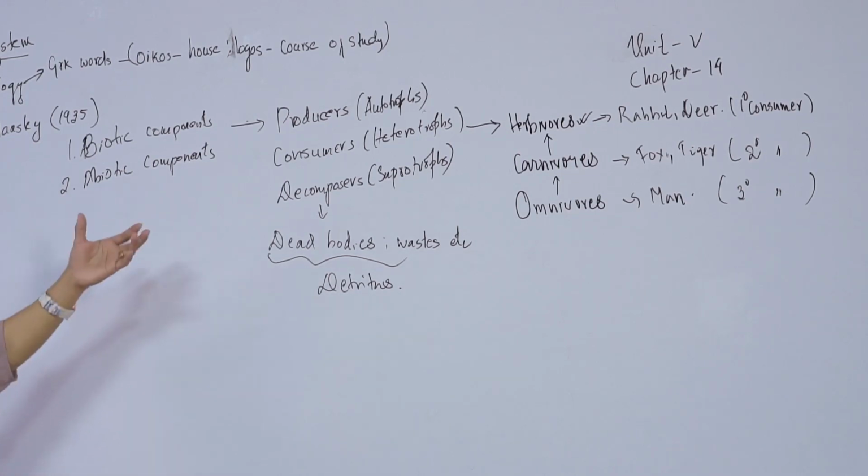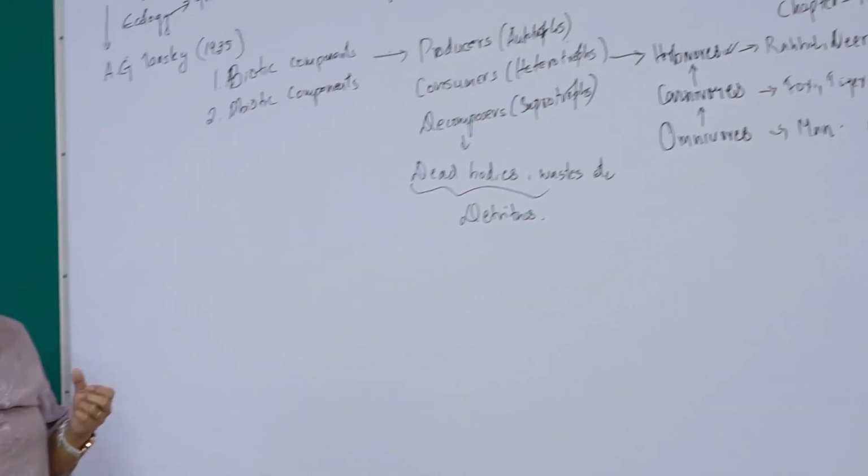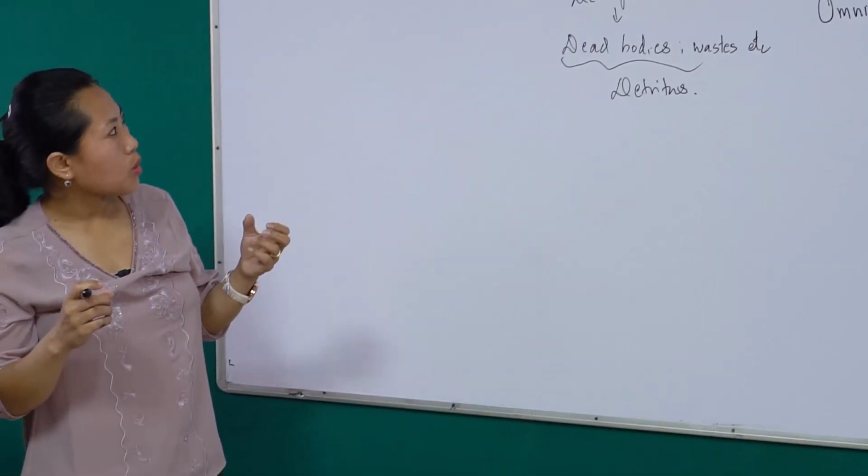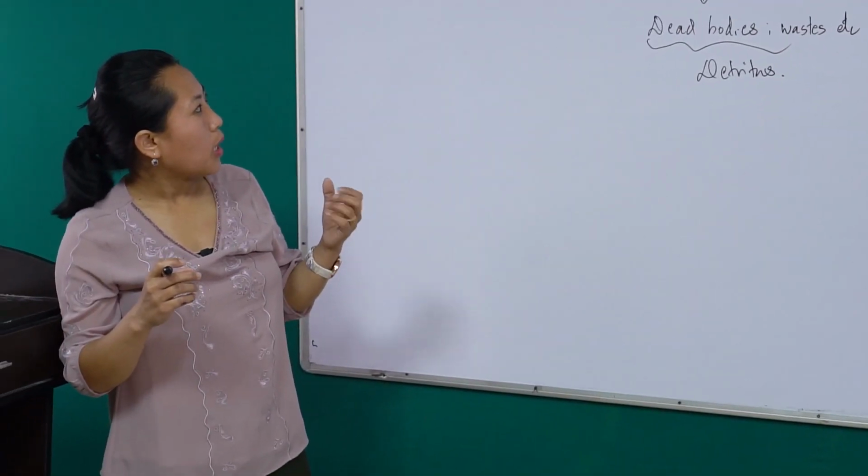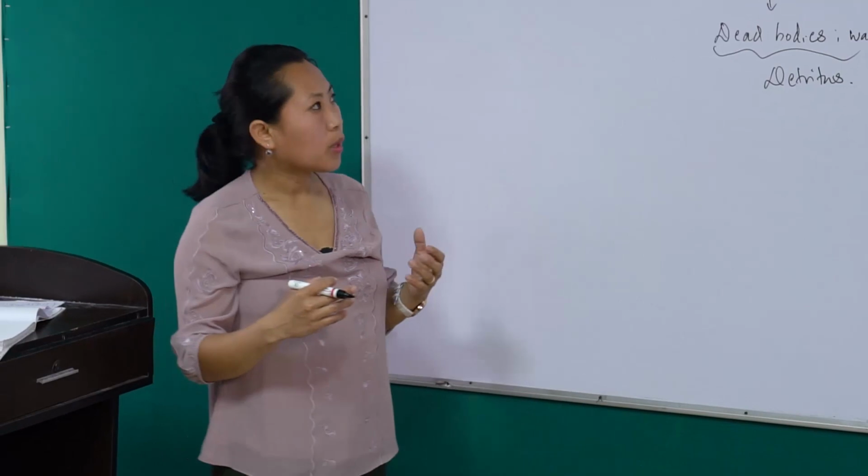So all this, the producers, consumers, and decomposers, are interlinked with one another. One is dependent upon the other, and they all are required for the survival of the other. So these three components are the constituents of the biotic components, and next is the abiotic components.